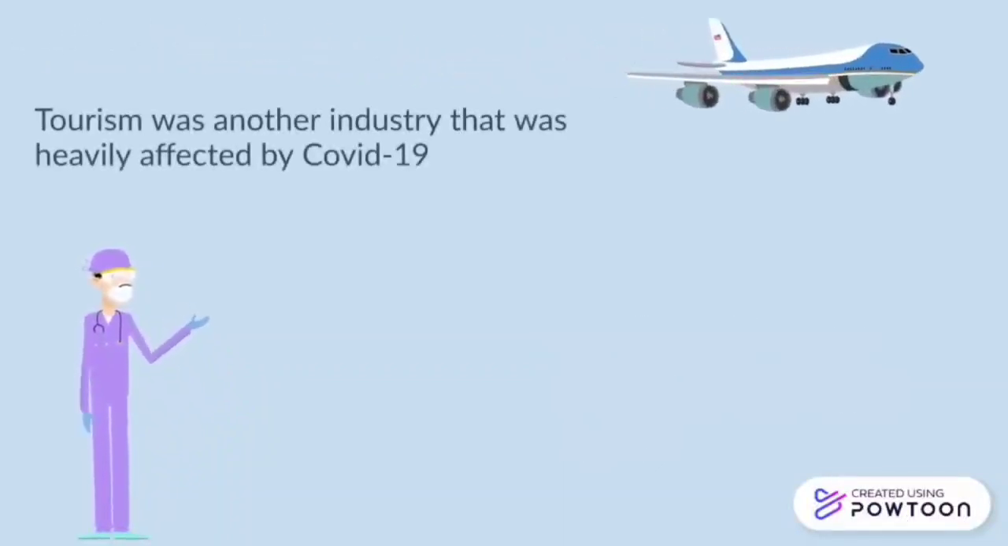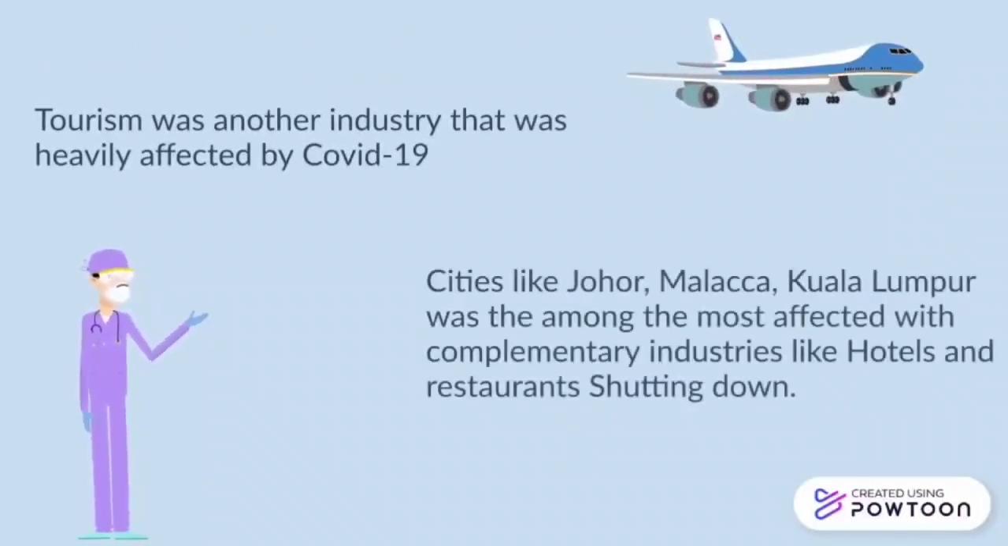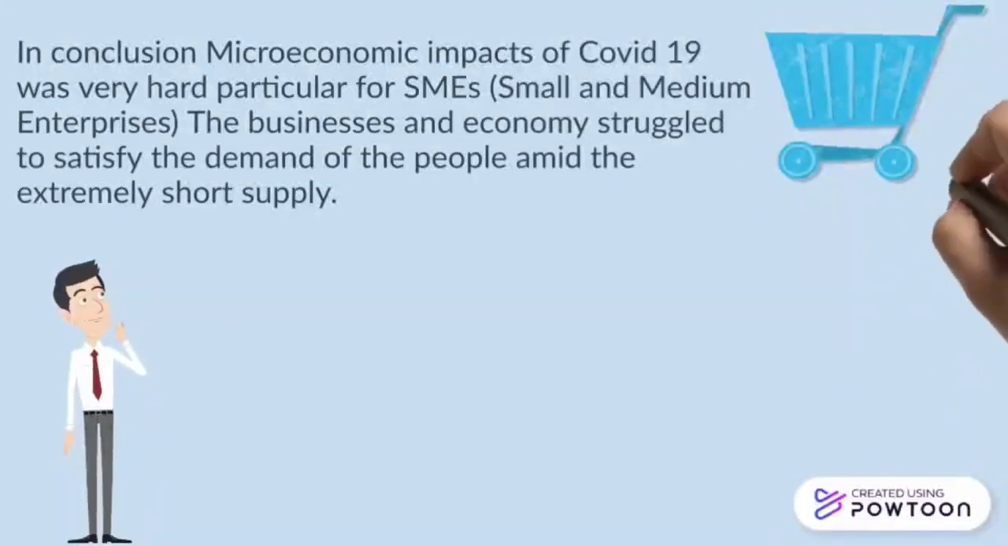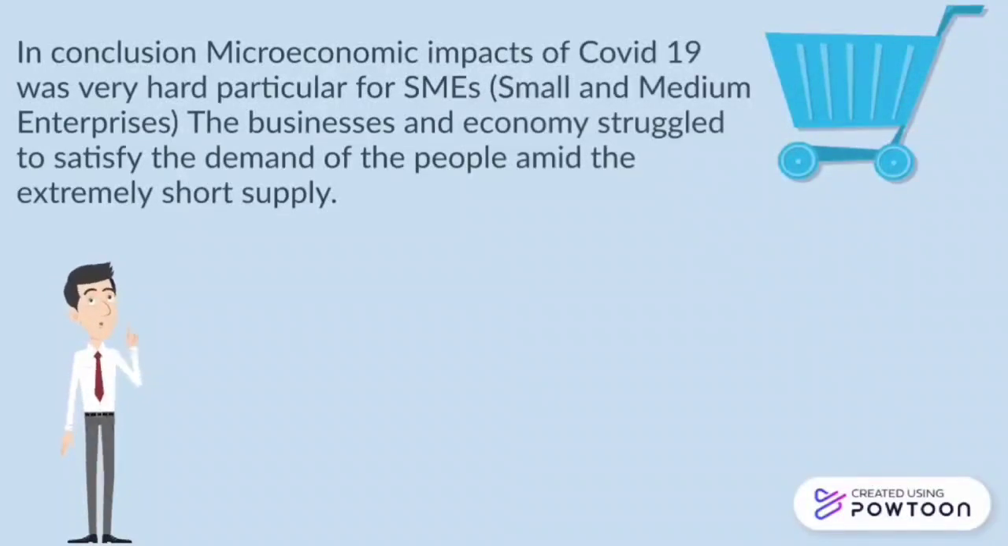Tourism was another industry that was heavily affected by COVID-19. Cities like Johor, Malacca, and Kuala Lumpur were among the most affected, with complementary industries like hotels and restaurants shutting down. In conclusion, the microeconomic impacts of COVID-19 were very hard, particularly for SMEs. Businesses and economies struggle to satisfy the demand of the people amid the extremely short supply.